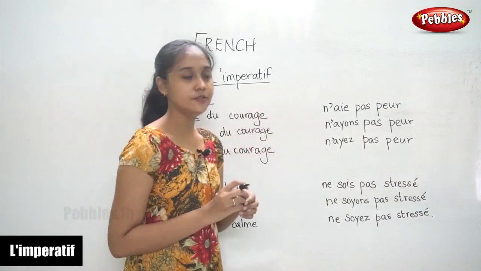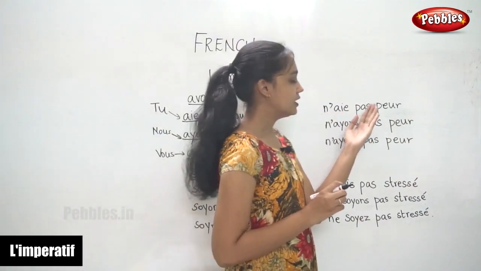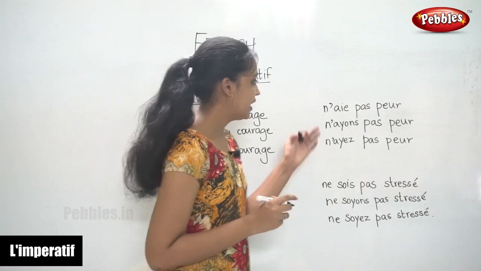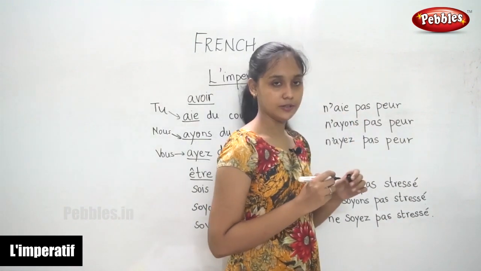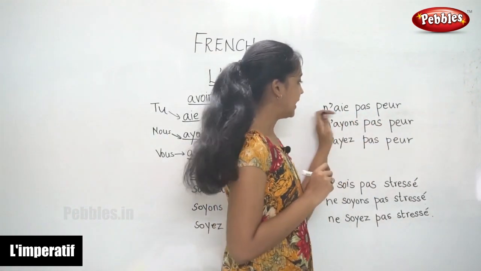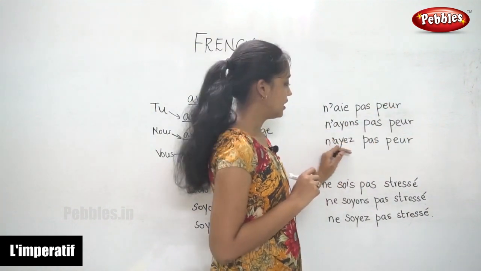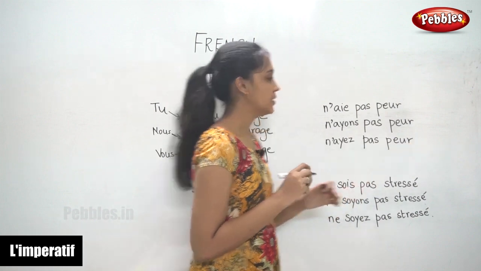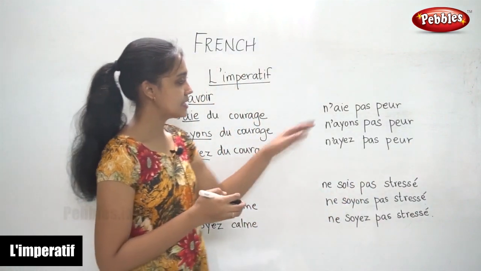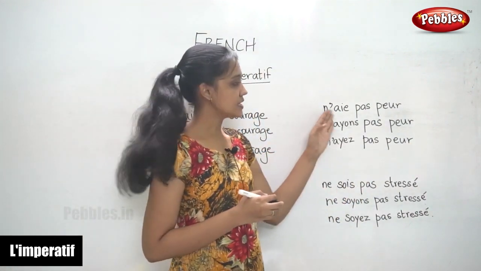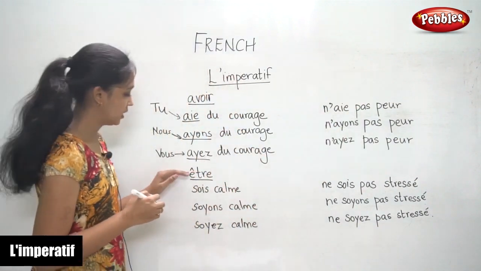In the negative, you just have to add ne and pas. N'ayez pas peur. Do not fear. N'ayons pas peur. N'ayez pas peur. So this is how you write the negative form, just ne and pas.